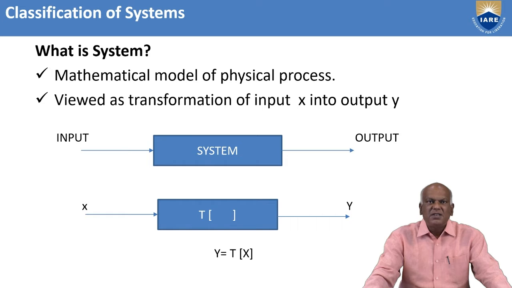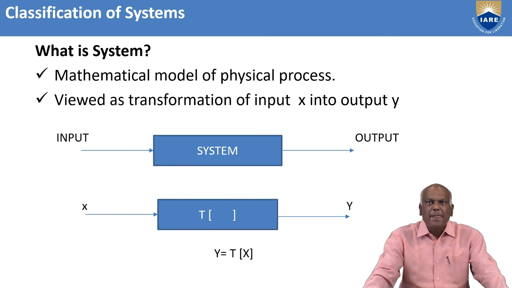That's why the system can be defined mathematically. It is a unique transformation or operator. By placing a set of rules on an operator, that is known as the system. That's why it is a mathematical model of the physical process. The physical process is nothing but a combination and interconnection of components, subsystems, or devices. These are integrated together to accomplish the task or goal.